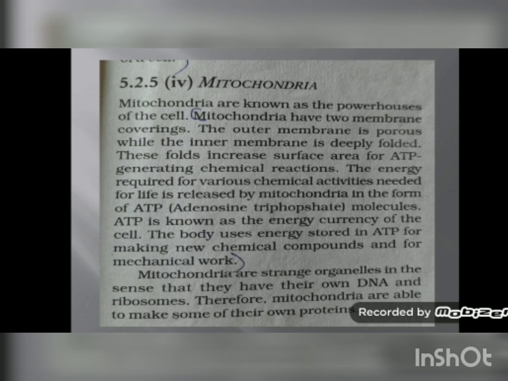The energy required for various chemical activities needed for life is released by mitochondria in the form of ATP. The full form of ATP is adenosine triphosphate molecule. ATP molecules are actually known as the energy currency of the cell. Whatever energy is required by the cell for the synthesis of material or for growth or for any reaction which is taking place in the cell is provided by mitochondria in the form of ATP, and that's why ATP is known as the energy currency of the cell.